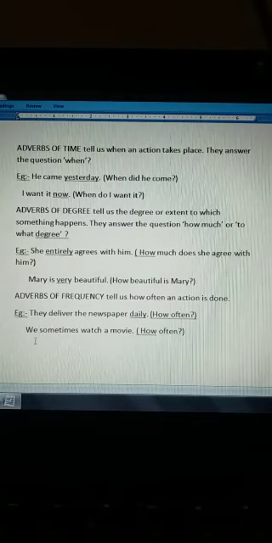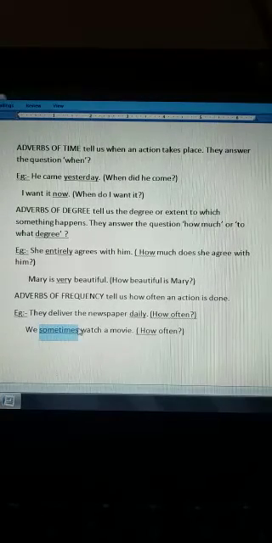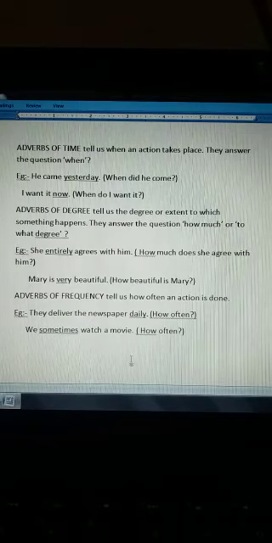Like see, we sometimes watch a movie. Now here sometimes is used as an adverb. How often do we watch a movie? How often? So sometimes or rarely. We rarely watch a movie or we seldom watch a movie. So these words tell us about the frequency, means how often.